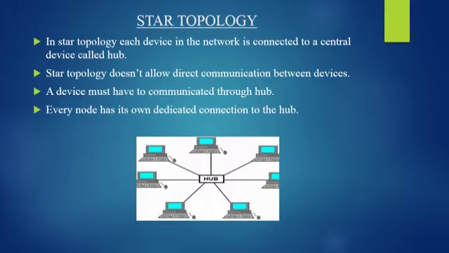If one device wants to send data to other devices, it has to first send the data to the hub and then the hub transmits that data to the designated devices. A device must communicate through the hub. Every node has its own dedicated connection to the hub. The diagrammatic representation of star topology is shown in the figure.